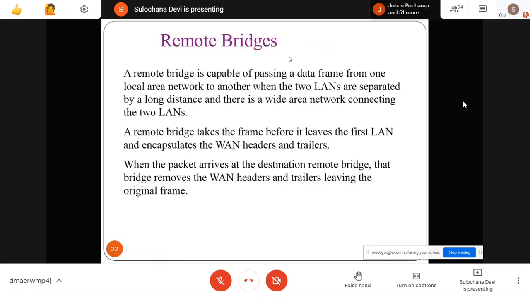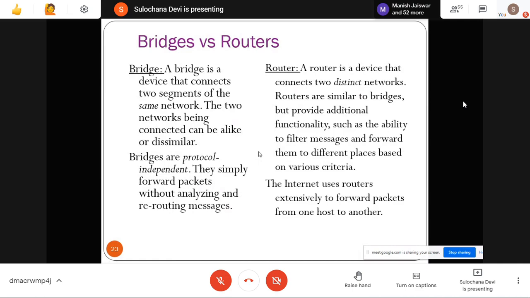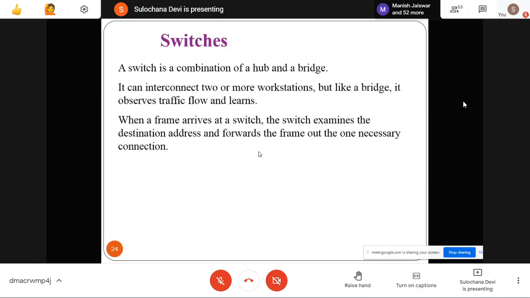A remote bridge is used when you want to connect two LANs, but they are at two different distant places. In that case you need to use the WAN also. The bridge will convert or encapsulate the LAN header into the WAN header, and then it will transmit. Now comes the router. First we'll discuss the router and then we'll come back to this difference.